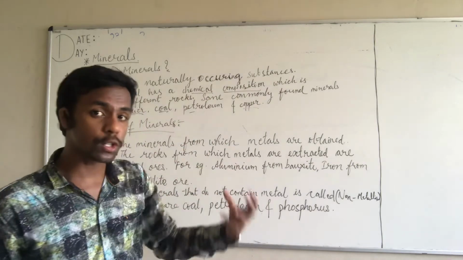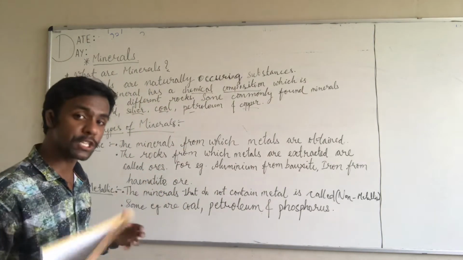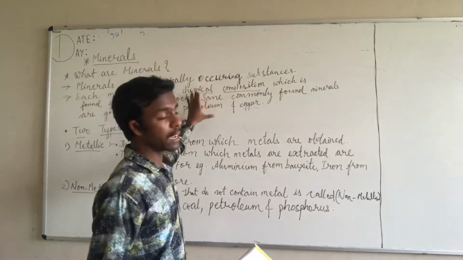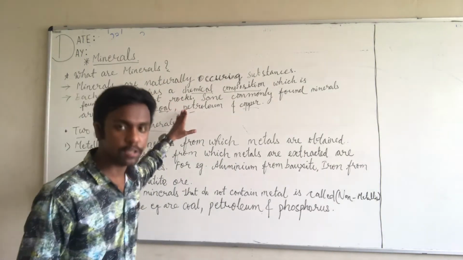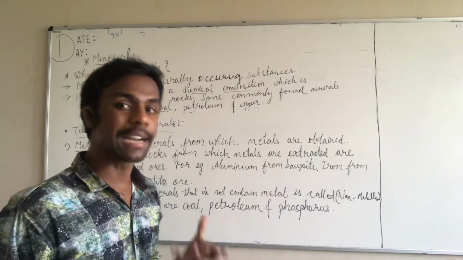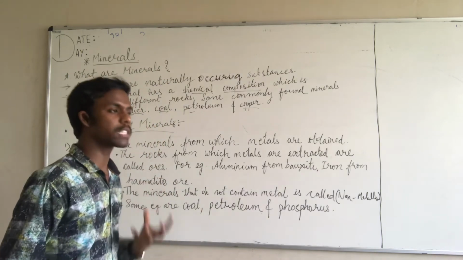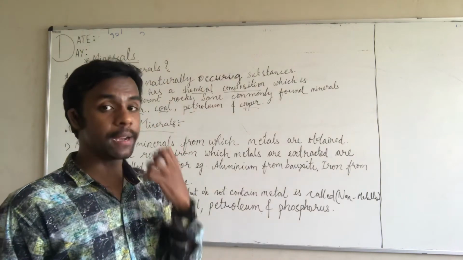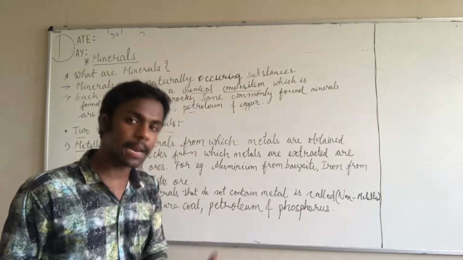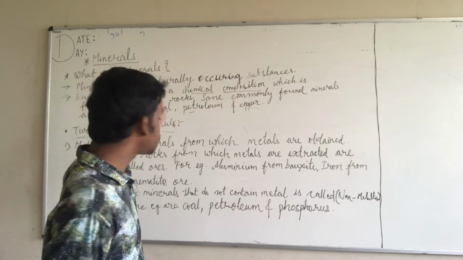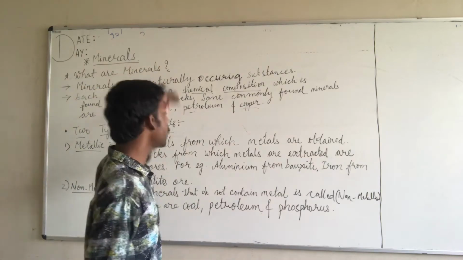They are a mixture of certain chemicals, which is found in different kinds of rocks.